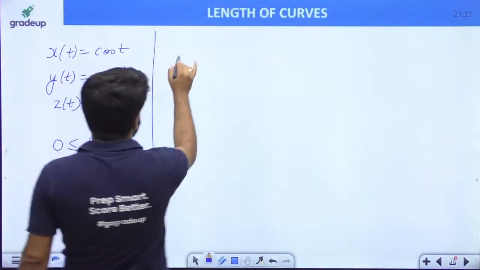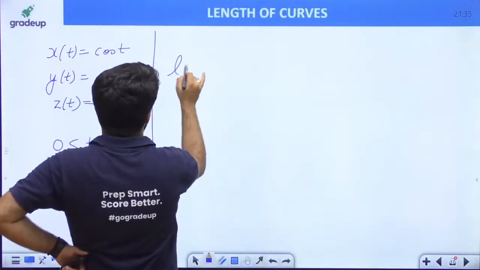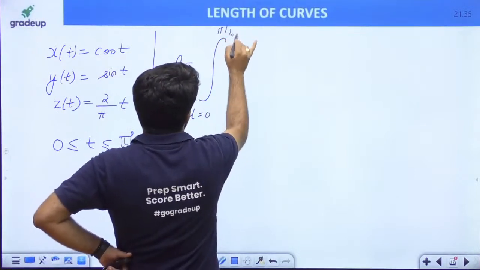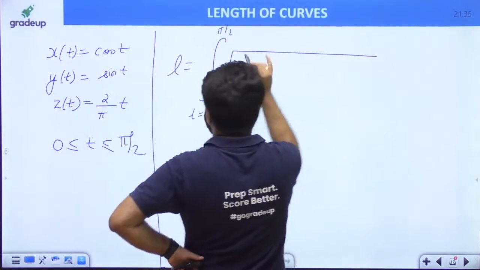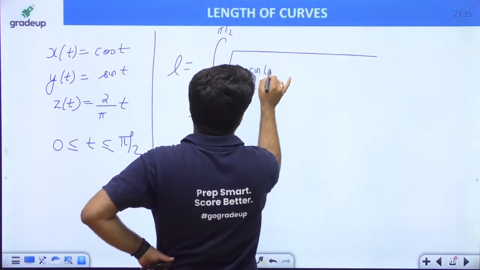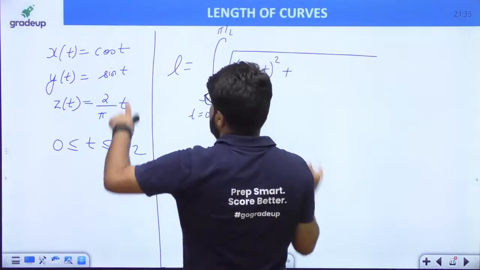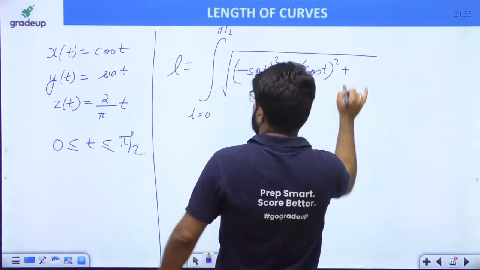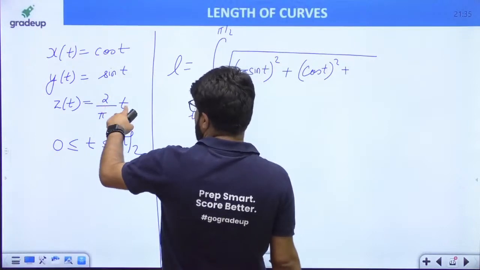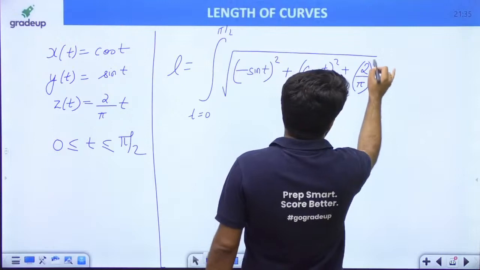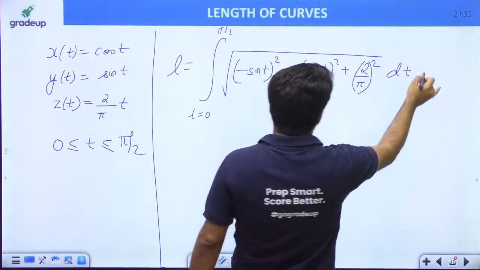Let's put down these values. The length of the curve becomes the integral from t equal to 0 to pi by 2 of under root of (differentiation of cos t, minus sin t) whole square, plus (differentiation of sin t, cos t) whole square, plus (differentiation of 2 by pi t, which is like mt with respect to t, so just 2 by pi) whole square, dt.